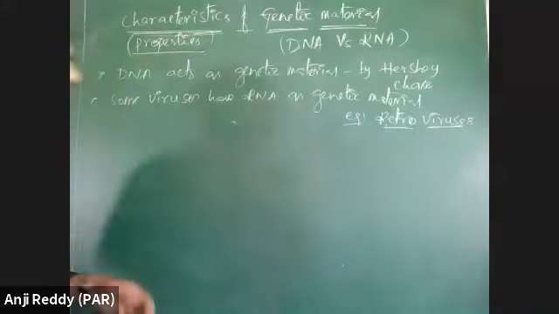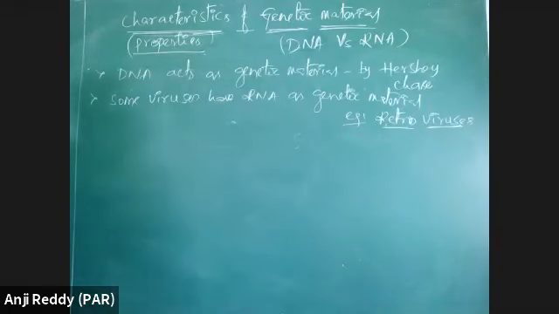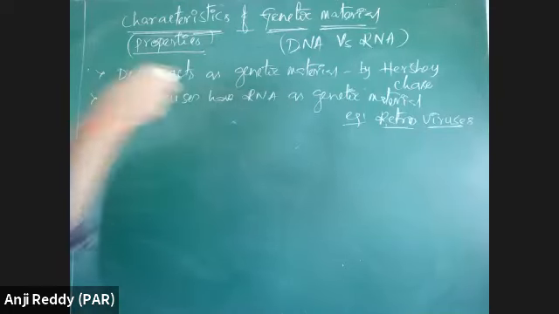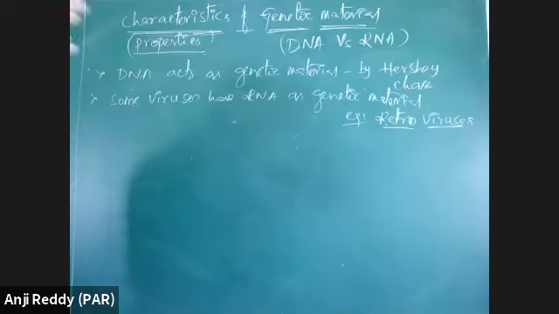Normally it is proved that only nucleic acid acts as genetic material, no proteins can act as genetic material. If you need examples for retroviruses, write examples.